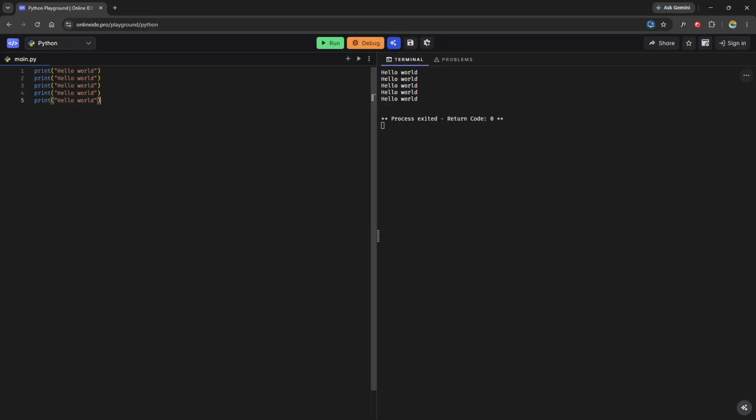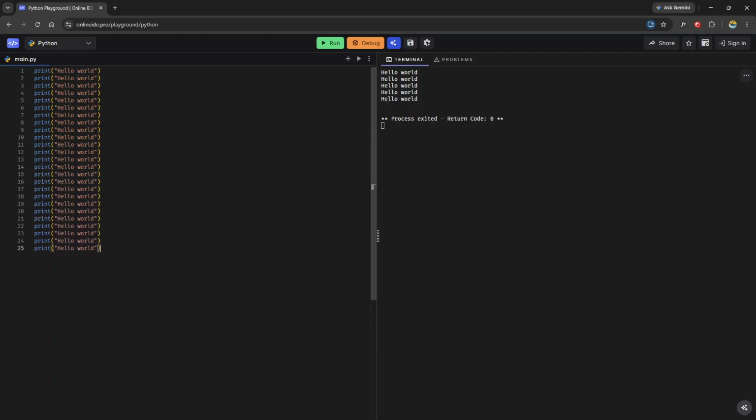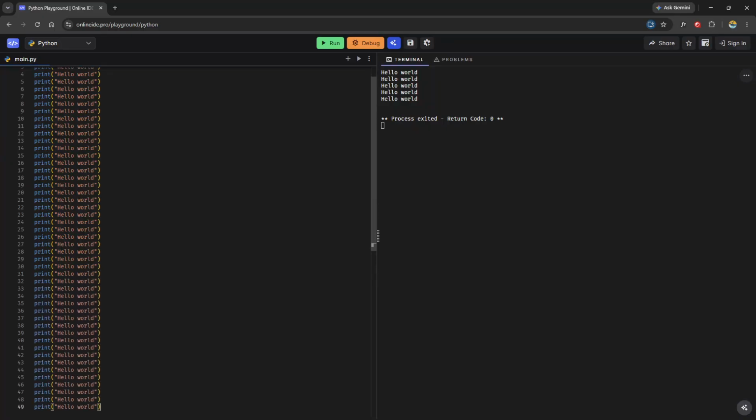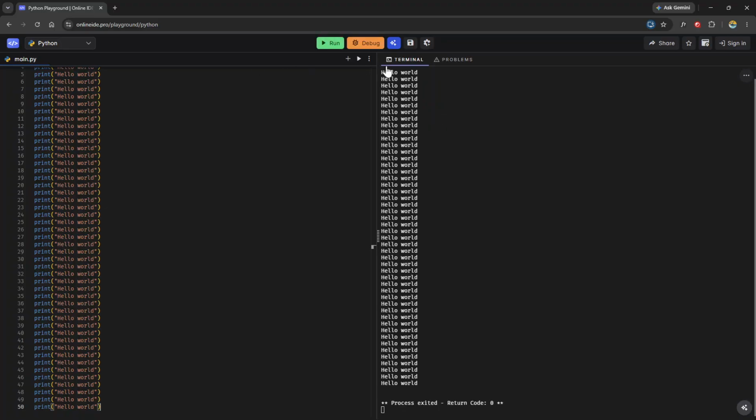So you're going to have to sit there and print hello world over and over and over again until you've reached 50 statements, 50 times that you're calling the print function and passing the string hello world to it. Here I'm using keyboard shortcuts just for the sake of explaining, but there we go, all the way down here until we've reached 50 lines. Now when we run this, our program prints hello world 50 times.